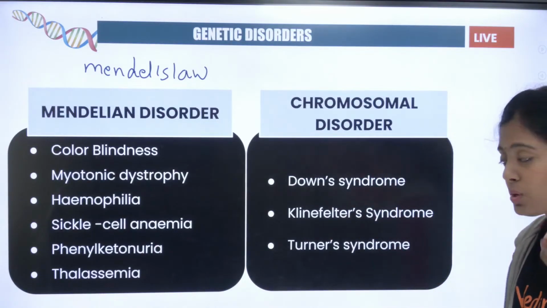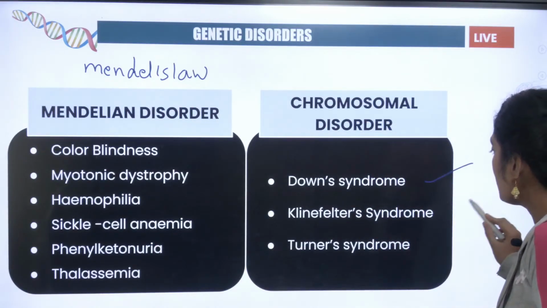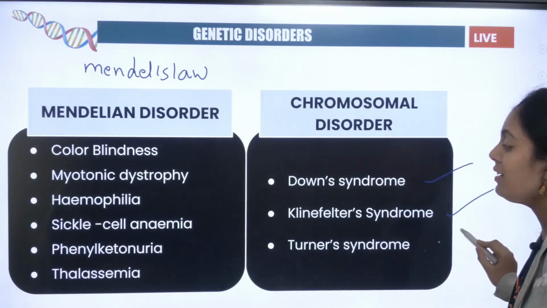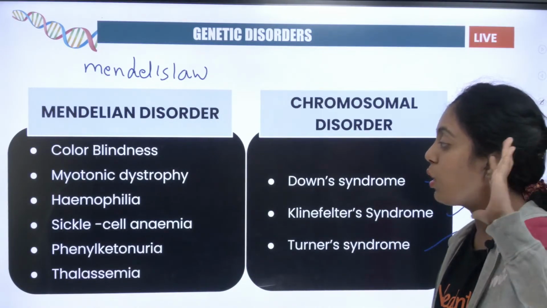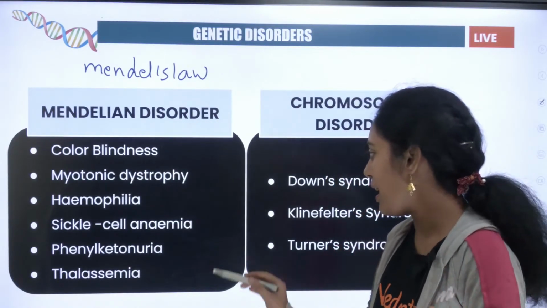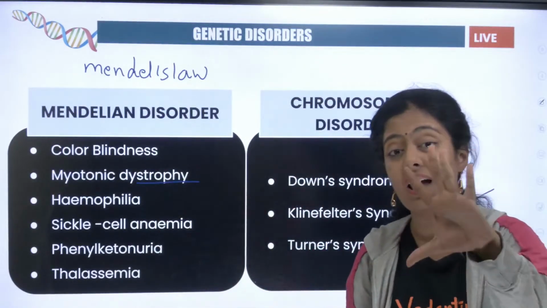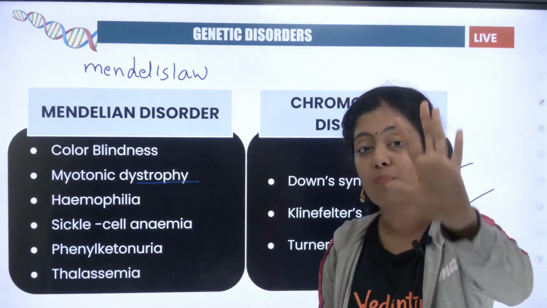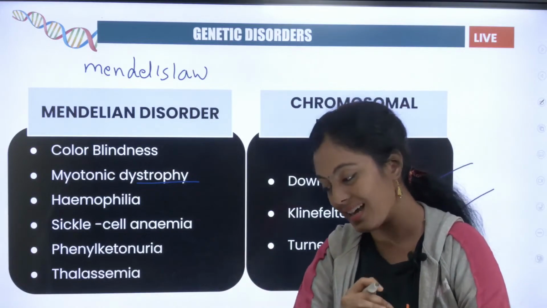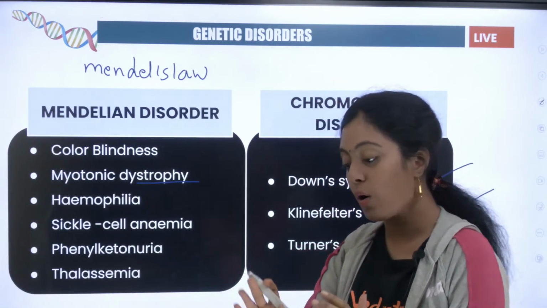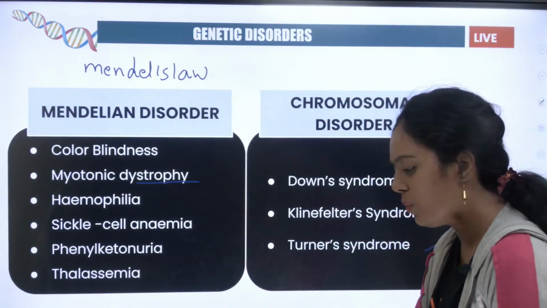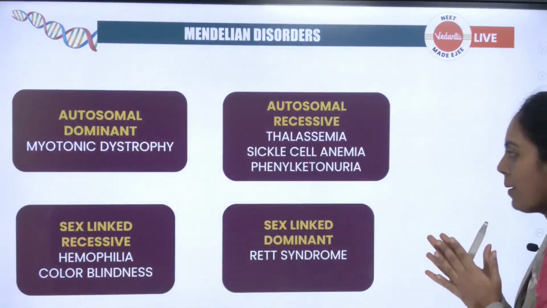Okay, you are going to study three chromosomal disorders: Down syndrome, Klinefelter syndrome and Turner syndrome. Okay, and there are 6, actually, myotonic dystrophy is not in your syllabus. You are going to be studying 5 important Mendelian disorders. Okay, yes, they are all sex-linked disorders. Very good. Now let us see them one by one.